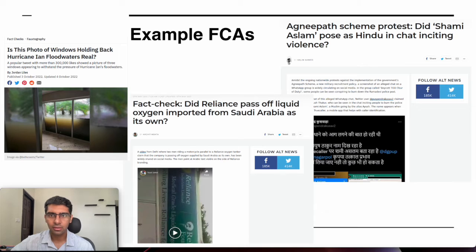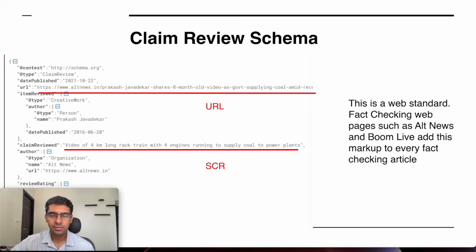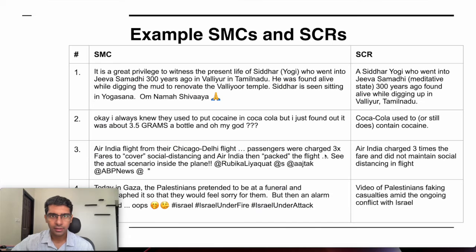Now here is an example of the fact checking articles from different websites. Here is how they look, and this is the claim review schema, which is basically the metadata of the fact checking article shown in the previous slides. There is a field called the summary of claim review, which is basically a summary of the claim that has been added by the human fact checkers, which serves as the gold summary for our dataset. And here is an example of the social media claims and their gold summaries extracted from the metadata of the articles.